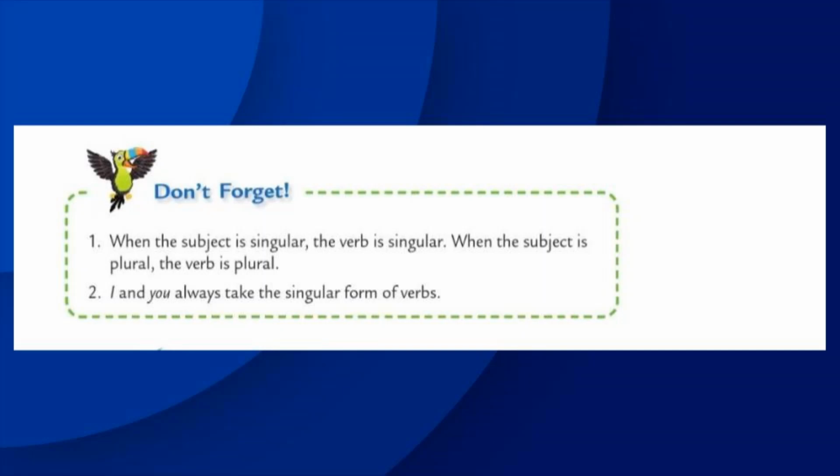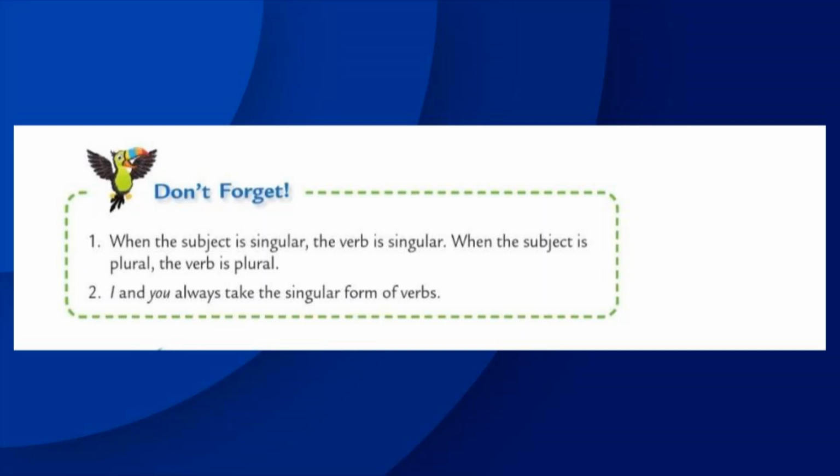It means the subject must always agree with its verb. When the subject is singular, we should use a singular verb. When the subject is plural, we should use a plural verb. But some exceptions are there. When we use the subject as I or you, we should use the plural form of verbs.